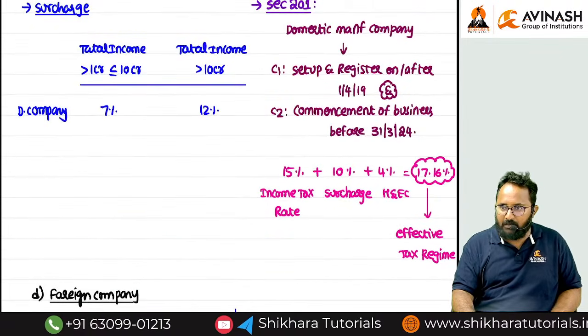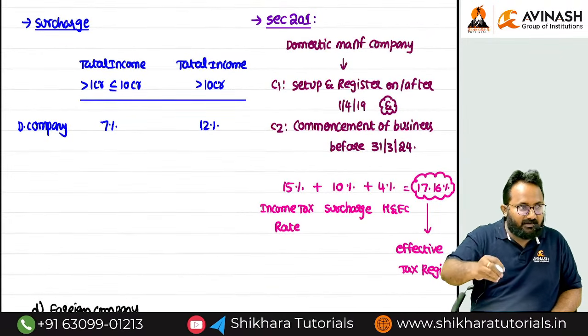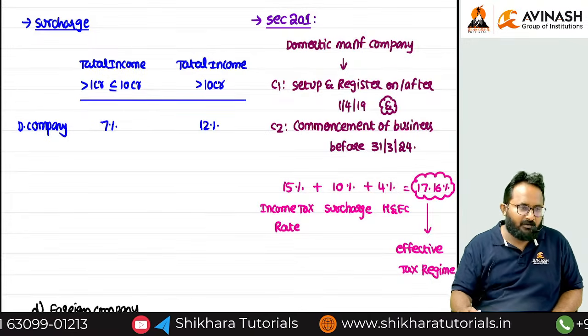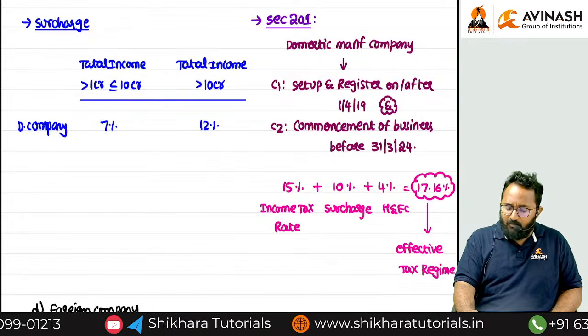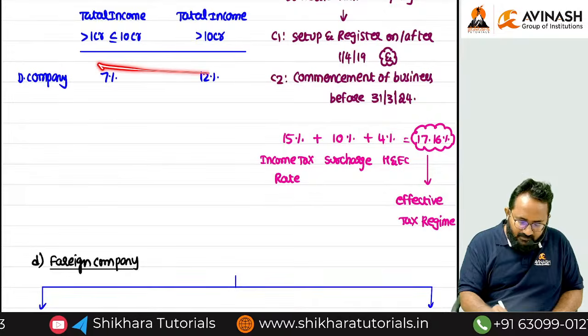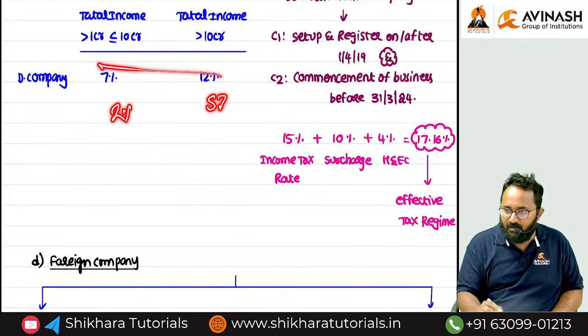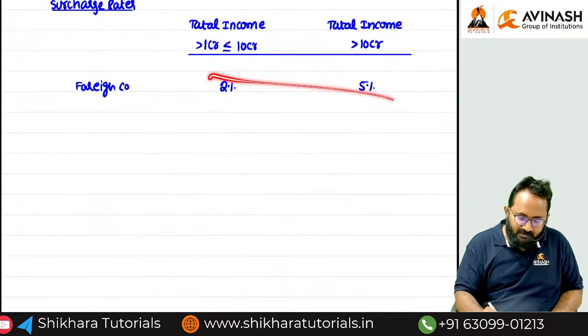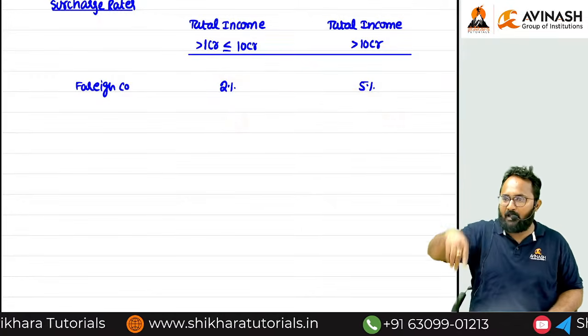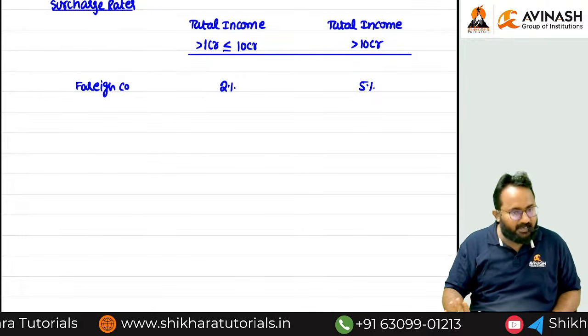In the exam, many students think for nearly 10 to 15 minutes and then write in reverse. Why do we have to pay more surcharge for the domestic company? They change it to 2 or 5 here and apply 7 there. Remember, the surcharge rate is higher for the domestic company only.